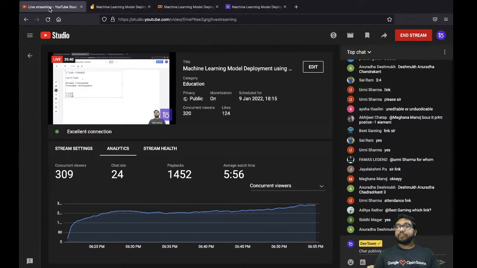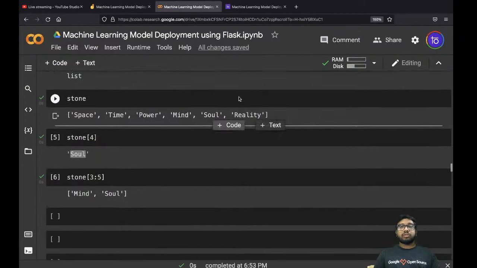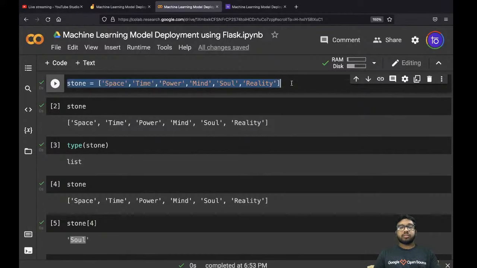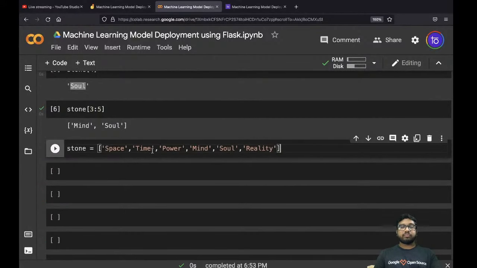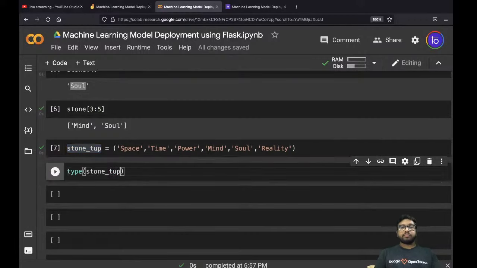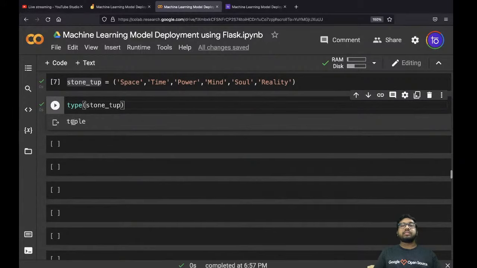Yes or no? Okay, perfect. So the same thing over here. Let me take this and paste it over here. If I want to make it a tuple, I have to just replace this with a round bracket. That's it. Now it's a tuple. Let me show you the type over here. And now if you see, this is a tuple. The only difference over here is the bracket, and secondly, you cannot alter any value.